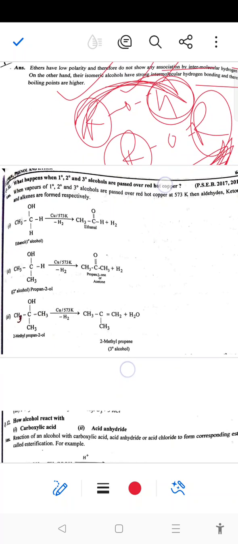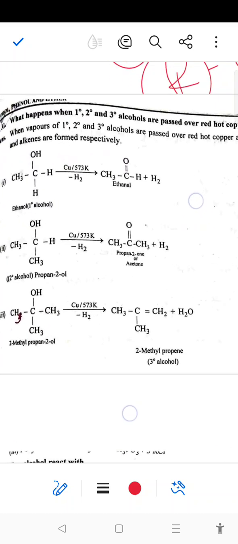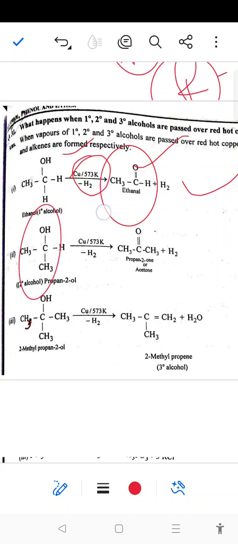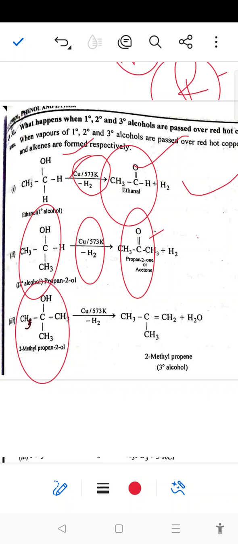Next, what happens when primary, secondary and tertiary alcohols are heated over red hot copper? As we know, primary alcohol with copper at 573 K will give an aldehyde, acetaldehyde. Secondary alcohol, on oxidation with copper at 573 K, will give acetone or a ketone as the major product, and a tertiary alcohol treated with copper at 573 K will give an alkene as the major product.